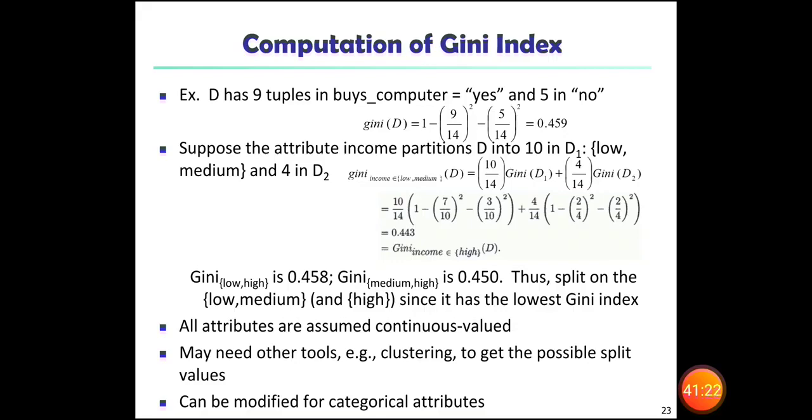So all attributes are assumed continuous valued. We may need other tools, for example clustering, to get the possible split values. So it can be modified for categorical attributes. So even though we are doing classification, we need to have a clustering approach also to find the possible split values.